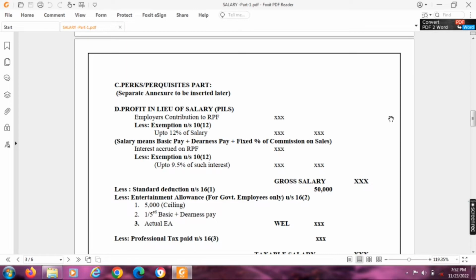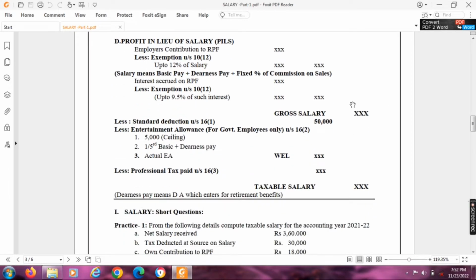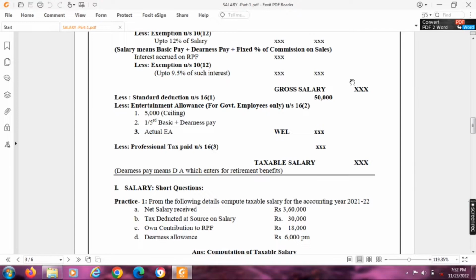And the second one, less entertainment allowance exemption under section 16(2). Actually, this exemption is applicable only for government employees. Three options are there for exemptions. Number one, 5,000, it's a maximum ceiling. Number two, 1/5 of basic pay plus DA pay. Number three, actual entertainment allowance. Out of these three, whichever is least is exempted, the qualifying amount for deduction under section 16(2).